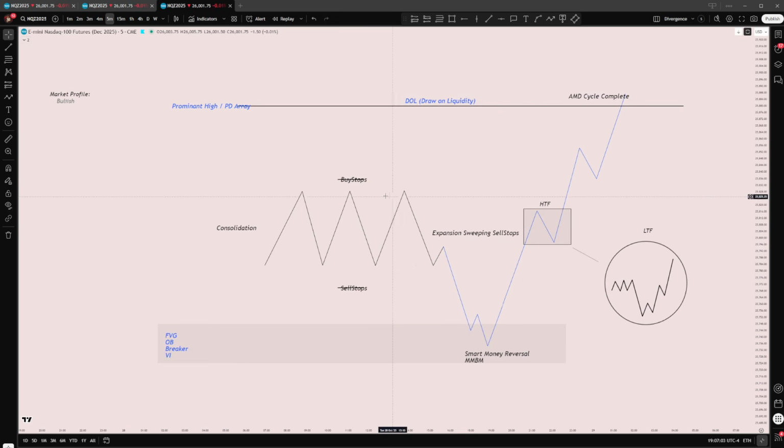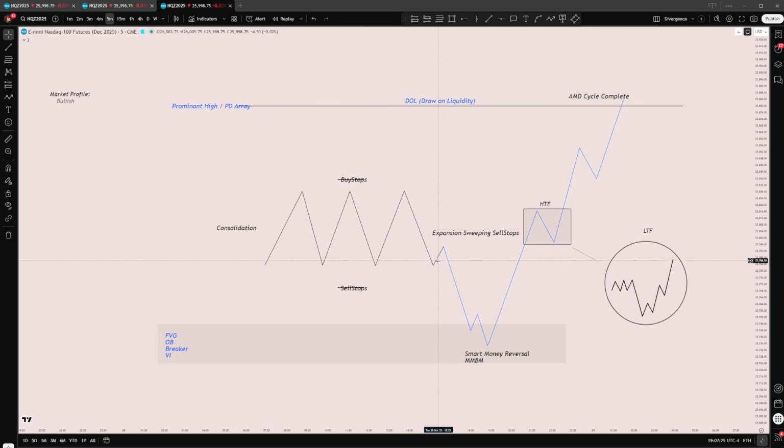Okay, so when we have our accumulation stage and price manipulates, purging the sell stops, creating our smart money reversal or our market maker buy model, it's not just going to stop at a random level. Okay, this is crucial, and one of the biggest things that people don't understand is that price is not going to reverse at a random level.